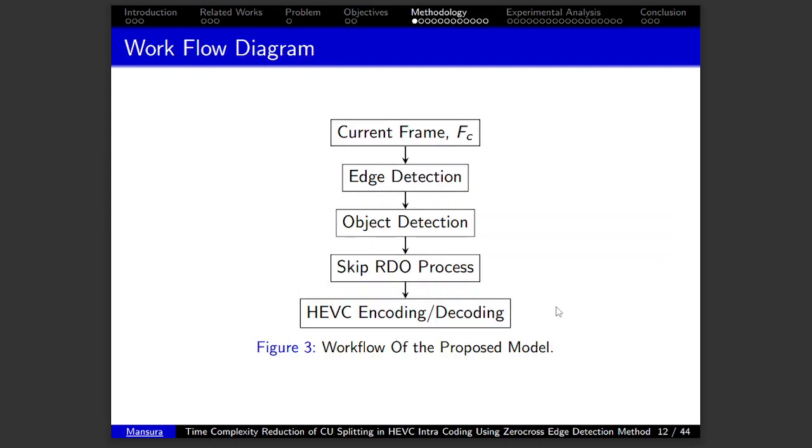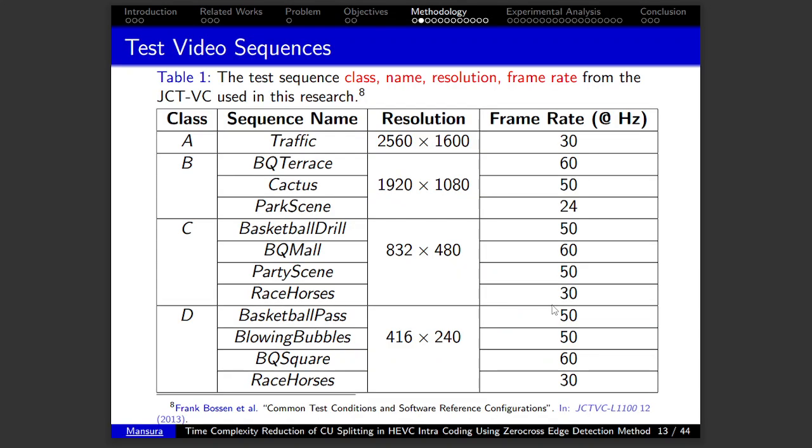So here is the workflow diagram. At first we took the current frame, then edge detection, then we detect the object, skip the rate distortion optimization process, then HEVC encoding or decoding. Here are the test video sequences we used for this research work. We used 12 commonly used sequences provided by JCTVC.